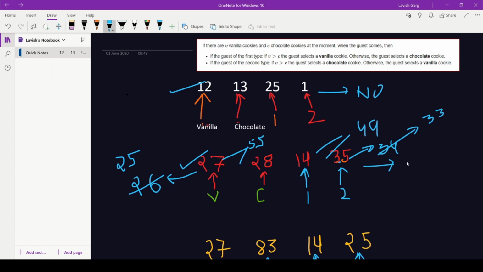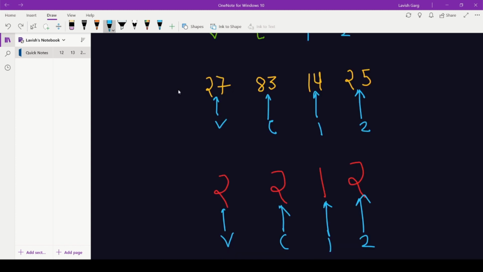So here our answer will be no, right? Now let's take the second example. Here the total number of cookies available is 110 and the total number of guests is 39, right? So there might be a possibility that our guests could be satisfied by the cookies, right?